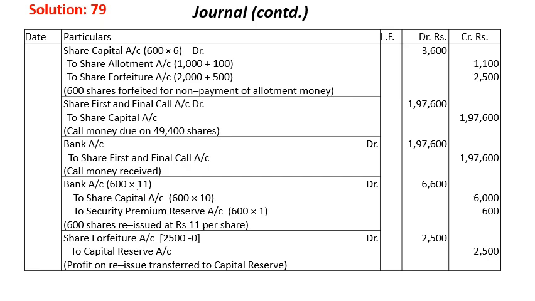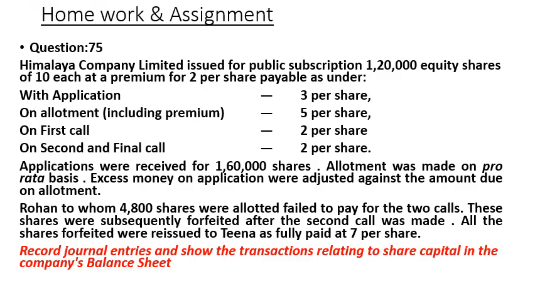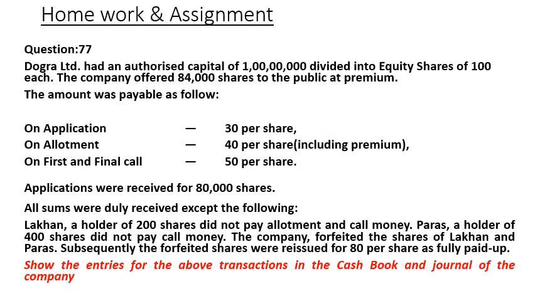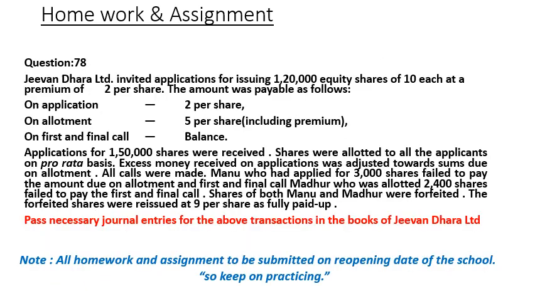So now this is question number 79. Now your homework, I have given 3 questions. You have to read the question. It will be given in your books also. You can copy from the books. Just match the question number, and you have to do these 3 questions. And you have to submit them on the reopening date. We will be having another session for the pro-rata allotment. We will be giving one more video lesson. Then this exercise will be over. This chapter will be over. Thank you.